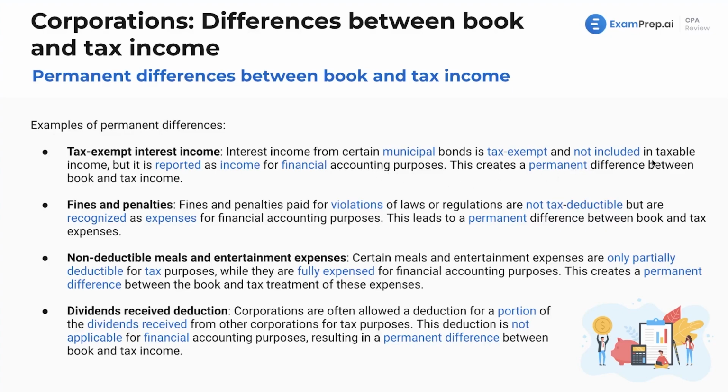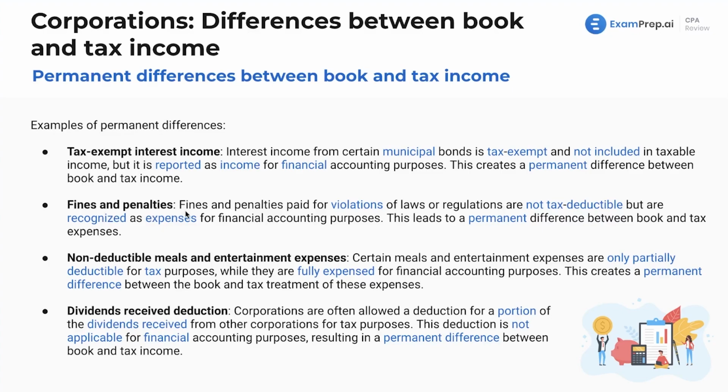These are not includable in tax income, but they're reported as income for financial purposes. Financially, you're just reporting what happened. That's what you're doing. Taxes, however, have these arbitrary rules to incentivize us, persuade us to do various things. This creates a permanent difference between book and tax income. We've got some differences for income items, differences for expense items.